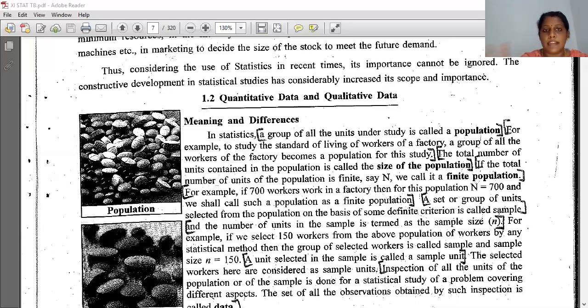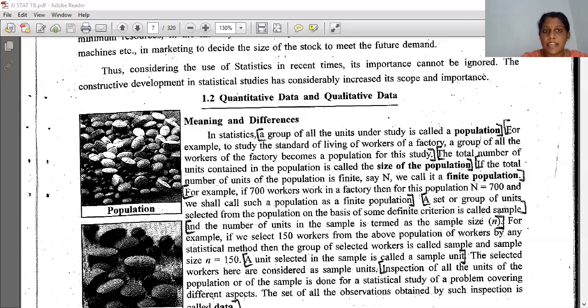That is called the criterion, meaning on what basis we are selecting the data. Out of the total 700, what information do we want: the age, the qualification, or the salary.